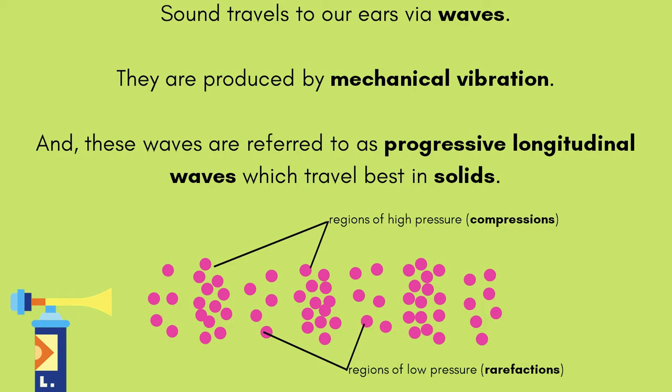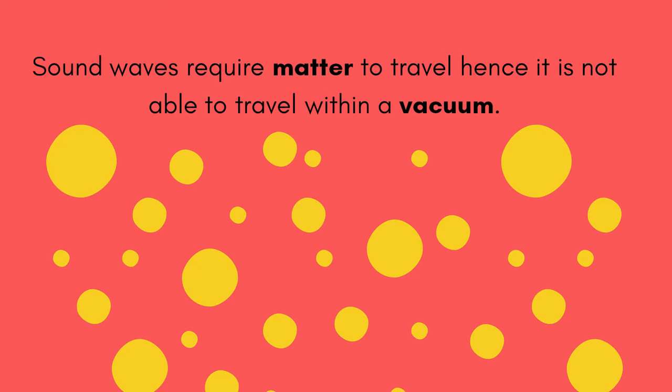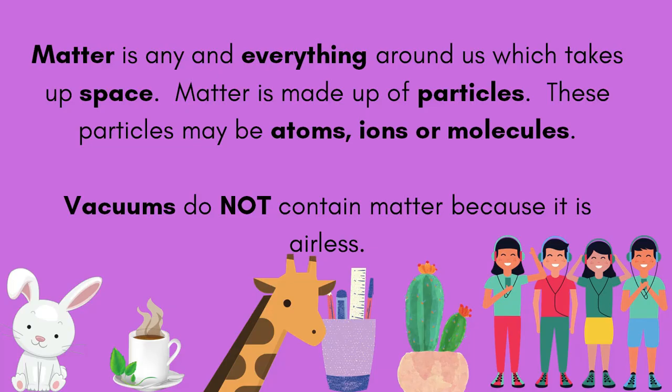Sound travels to our ears via waves. They are produced by mechanical vibration, and these waves are referred to as progressive longitudinal waves, which travel best in solids. Sound waves require matter to travel, hence, it is not able to travel within a vacuum.